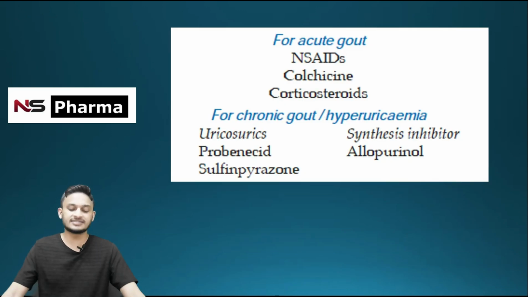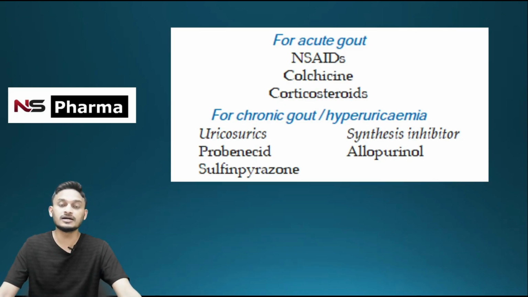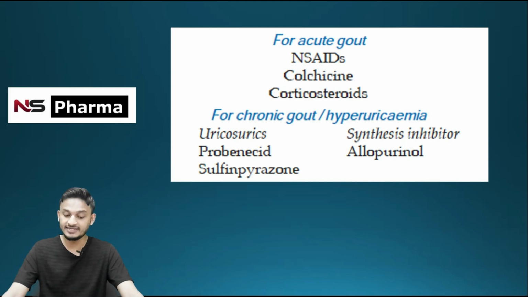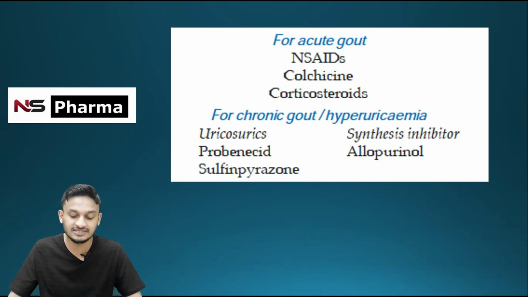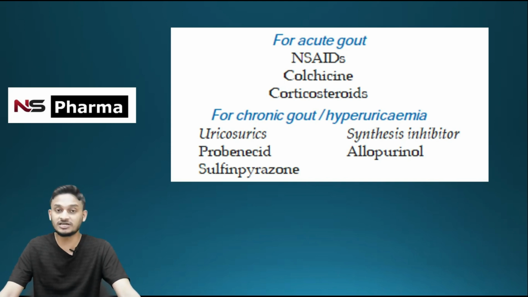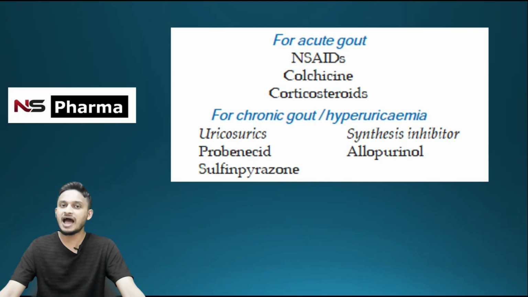Here in this slide you can see the drugs which are used for acute gout as well as for chronic gout or hyperuricemia, that is, the uric acid levels are high in case of gout. The drugs used for acute gout are NSAIDs, that is non-steroidal anti-inflammatory drugs like indomethacin, diclofenac, then colchicine, then corticosteroids. For chronic gout we have two categories.